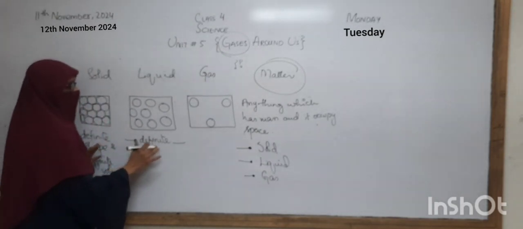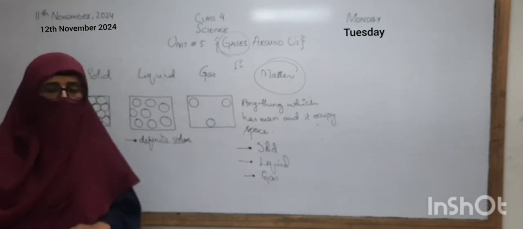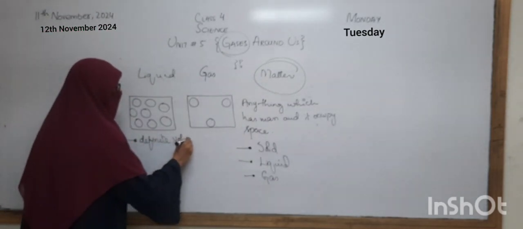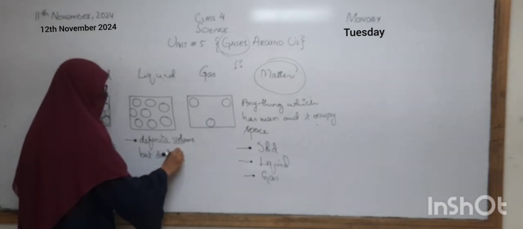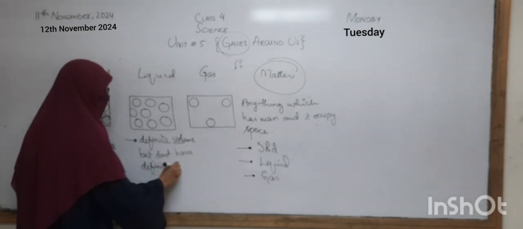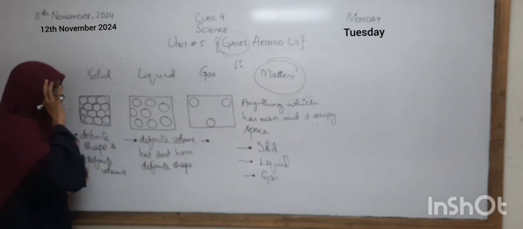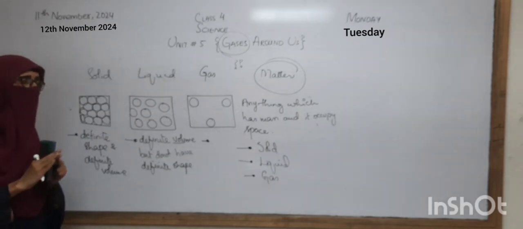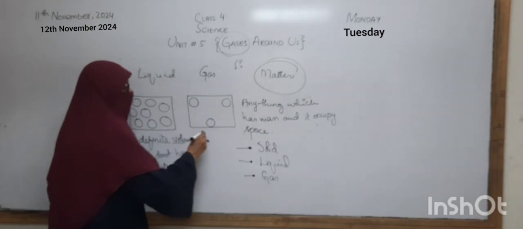So it has a definite volume, but does not have a definite shape. Okay, now it's the turn for the gases. If we talk about gases, they do not have a definite shape and even do not have a definite volume.